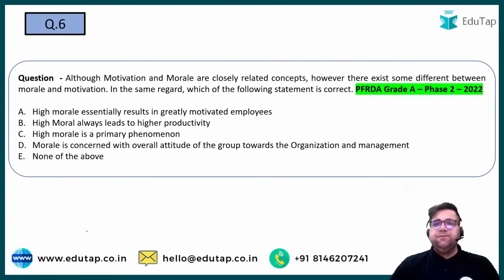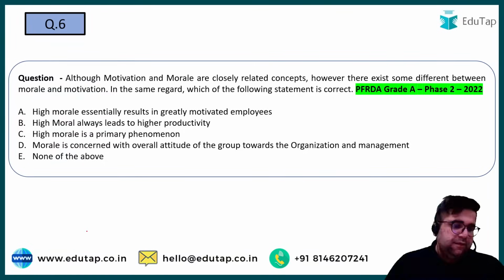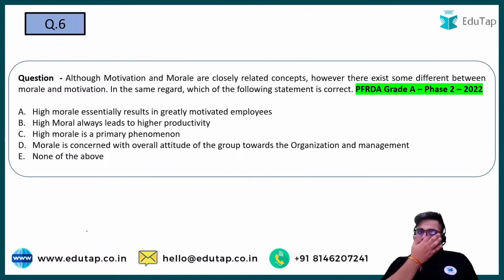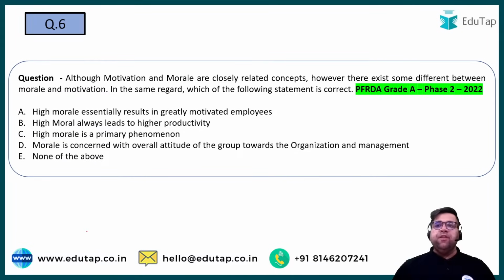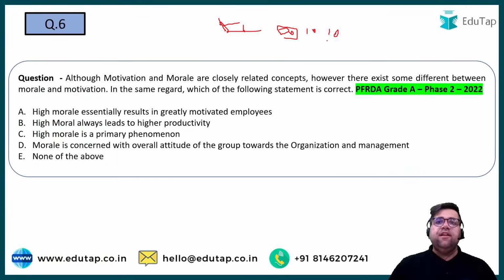Question number 6 is PFRDA Grade A Phase 2 2022. This question is a previous year question which we all have seen in PFRDA Grade A Phase 2 of the year 2022. Now remember my friends, 50 questions in paper 2. In 50 questions of paper 2, I expect 30 questions to be easy, 10 questions to be moderate and 10 another to be tough.